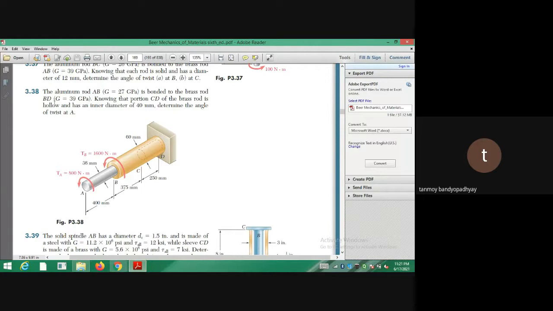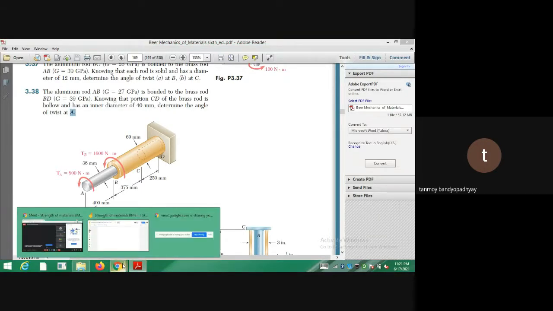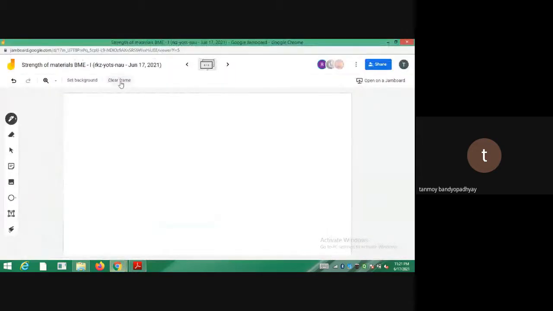Here, see what they have asked us to calculate: the twist at A. How do we find the twist at A? You have a system of shafts like this. Let me draw a line diagram. The shaft is totally something like this. Here I have a hollow part. This is A, this is B, this is C, this is D.